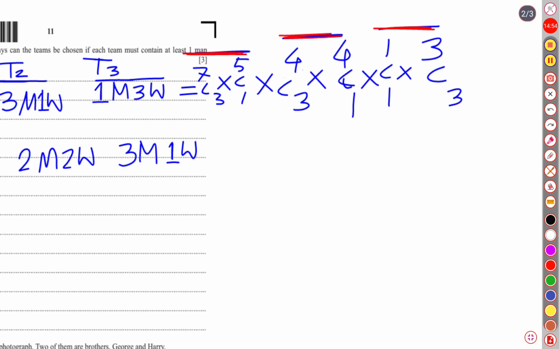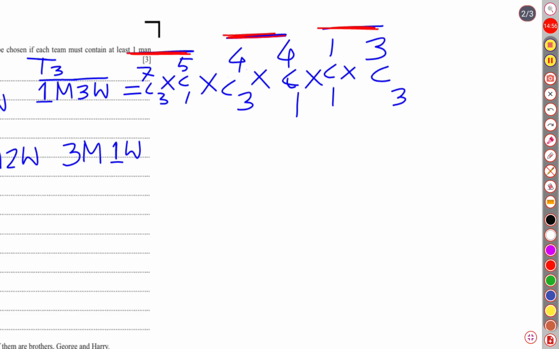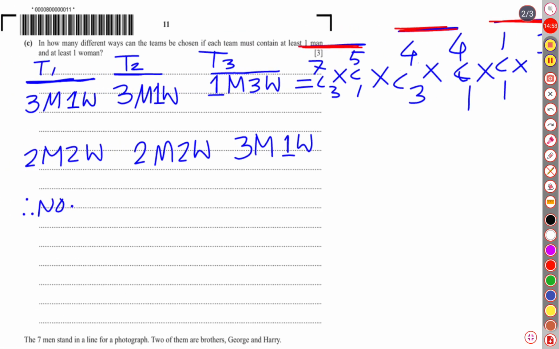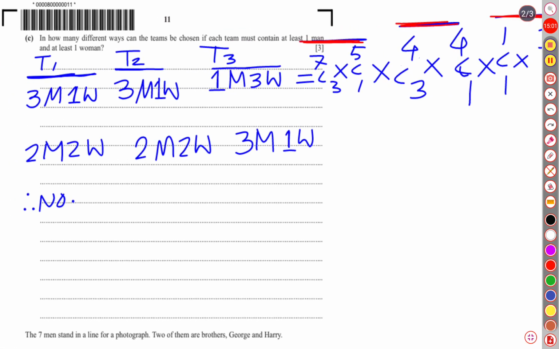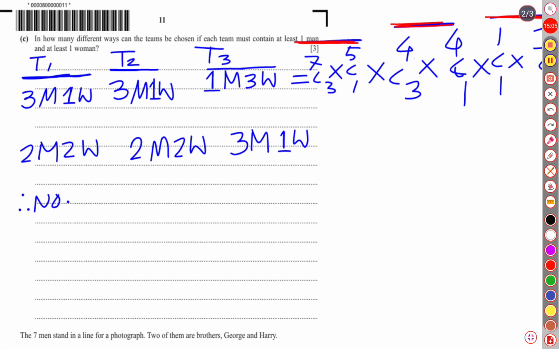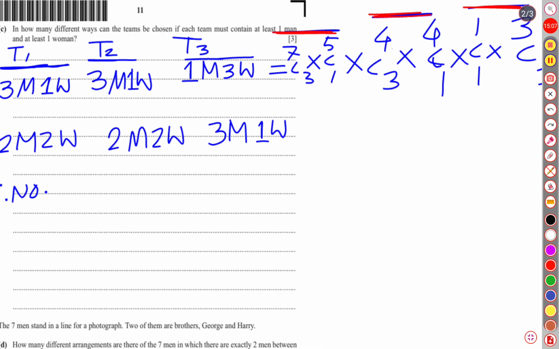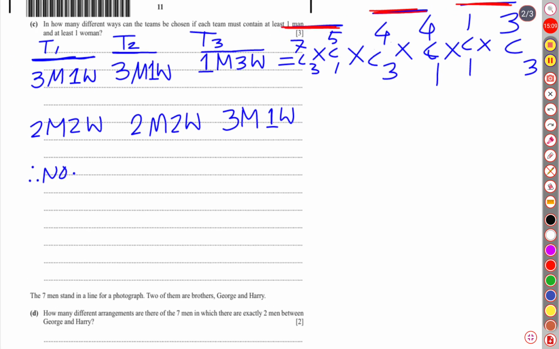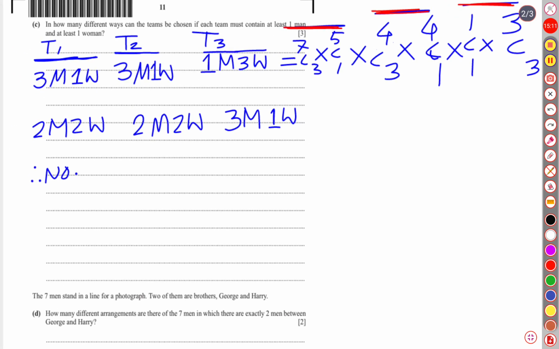Well, let's see whether I do have space on the right side or not. Okay, I don't have space on the right side. For the second possibility, let us write the first team. For the first team, in total there are 7 men. Out of 7, we have chosen 2, so 7 choose 2.